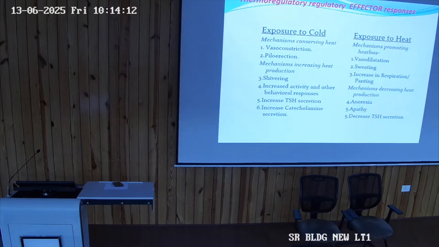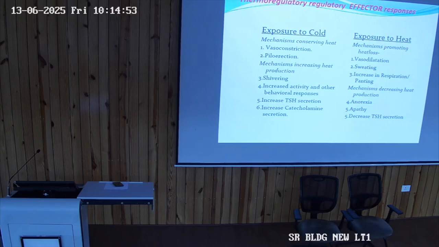Okay. Third is the mechanism of heat production. First is shivering and second category is non-shivering. Under non-shivering is the increase in the muscle tonicity that results and generates heat. So increased activity and other behavioral responses. Increased TSH secretion and increased catecholamine secretion. So endocrinal, somatic, sympathetic, behavioral, all the changes will be required to increase the temperature.